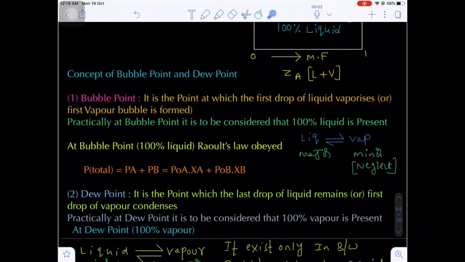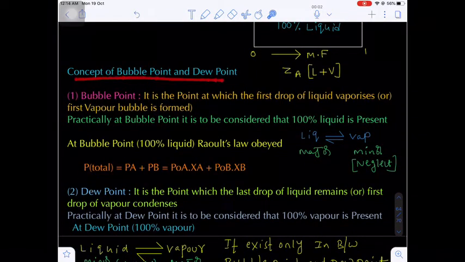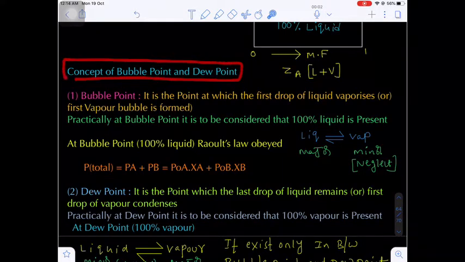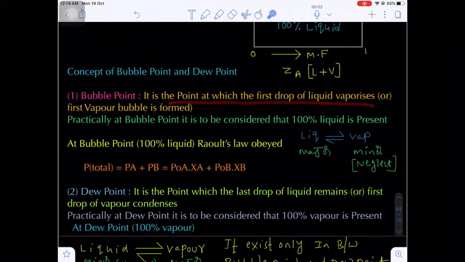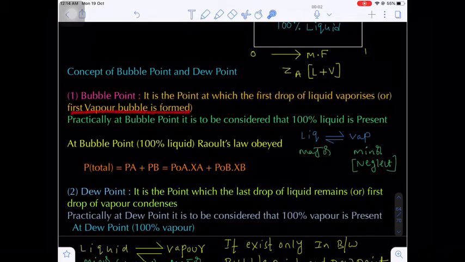Next, the concept of the bubble point and dew point. This is a very important concept. Now, what is the definition of a bubble point? It is the point at which the first drop of a liquid vaporizes, otherwise the first vapor bubble is formed.